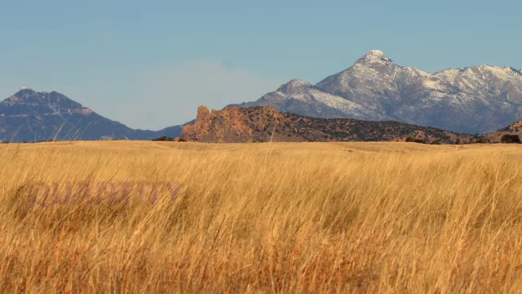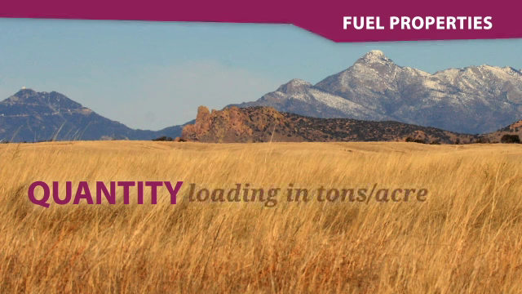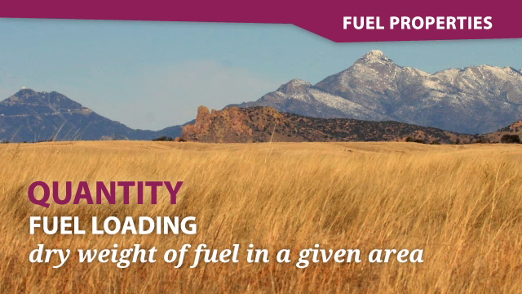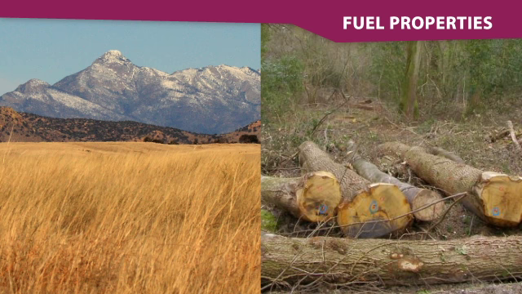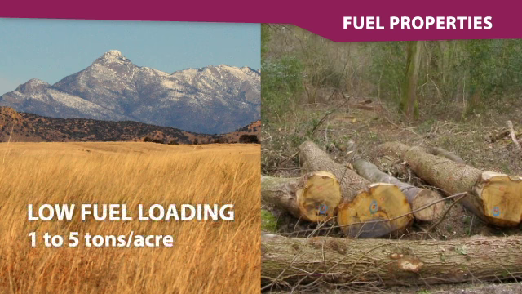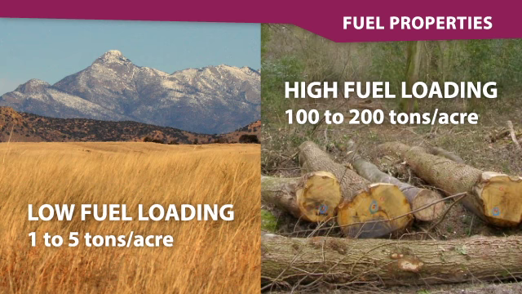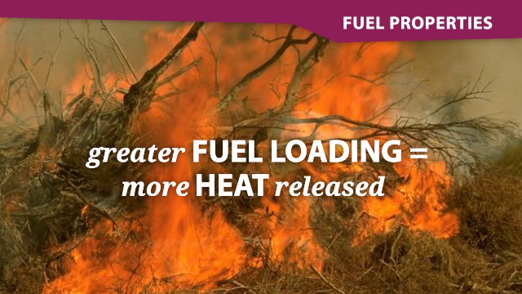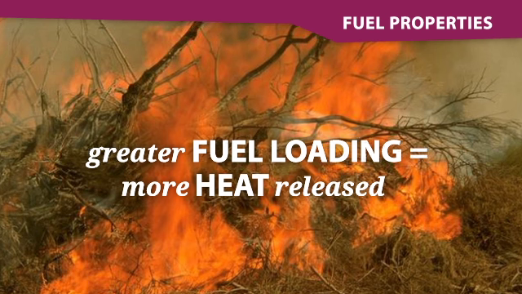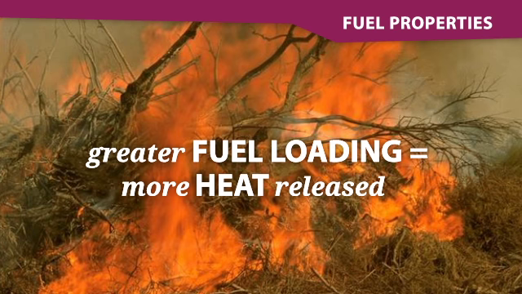The amount or quantity of fuel in an area is expressed as loading in tons per acre. Fuel loading is essentially the dry weight of fuel in a given area. In the photos here, we can see a grassland fuel type with low fuel loading and a slash fuel type with high fuel loading. The greater the fuel loading, the more heat will be released when the fuels are burning. However, greater fuel loading may also lead to slower rates of fire spread.